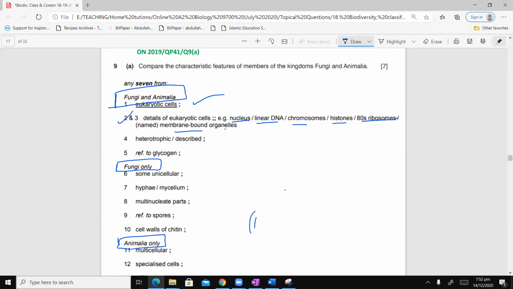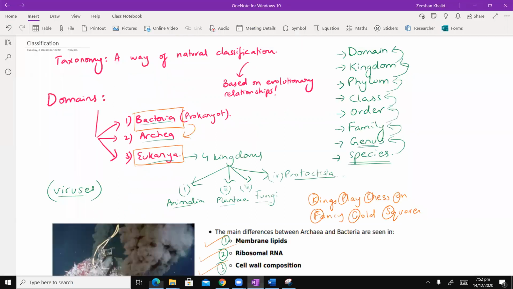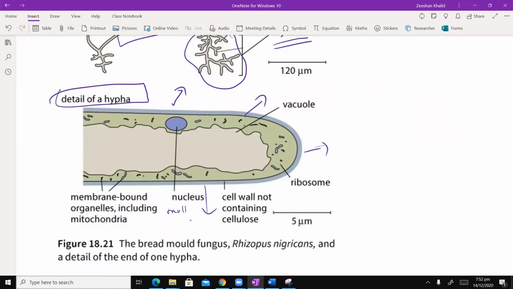Okay, and then of course you have heterotrophic mode of nutrition, या उसको describe कर दें, and then reference to glycogen. They have glycogen granules. I think I didn't mention this. मैंने बात की थी कि vacuoles जो हैं वो permanent नहीं होते, लेकिन glycogen granules basically they have. You know that animals, they don't store starch, but they store glycogen. And then something common to fungi is that they're unicellular. They have hyphae, mycelium, multinucleate parts. देखिए मैंने आपको diagram में बताया था कि इसने यहाँ पे एक nucleus draw किया हुआ है, लेकिन actually there are multiple nuclei.